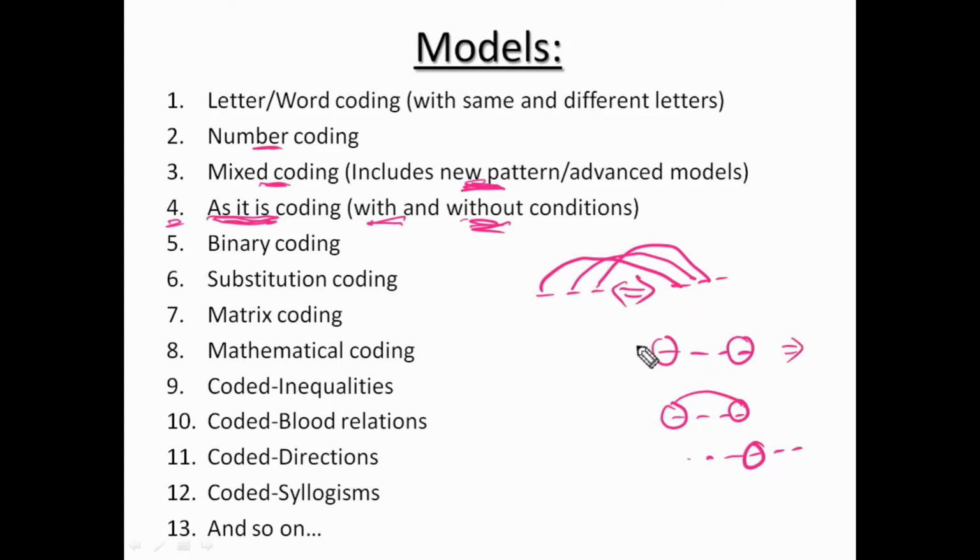If any condition follows, we have to satisfy that condition. Otherwise, code it as it is, as our model is as it is coding. That's it. So simple. We have to code them as it is, but before coding them as it is, we have to check the conditions first.